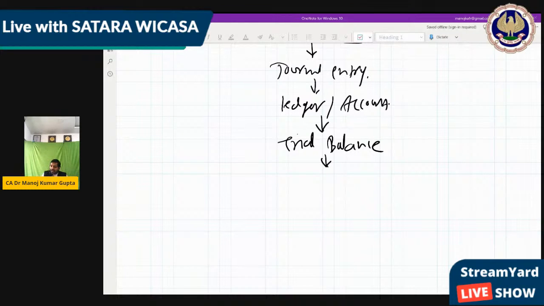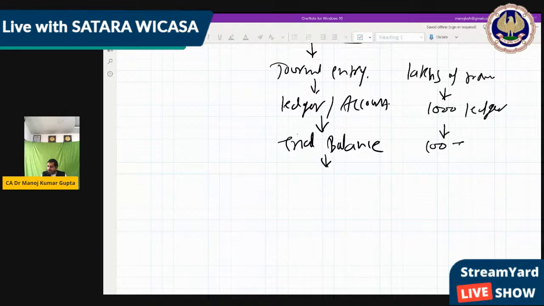So suppose lakhs of transactions were converted into thousands of ledgers, and these thousands of ledgers we convert into hundreds of trial balance items.